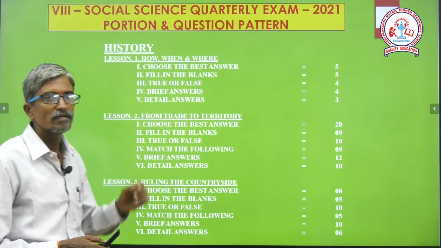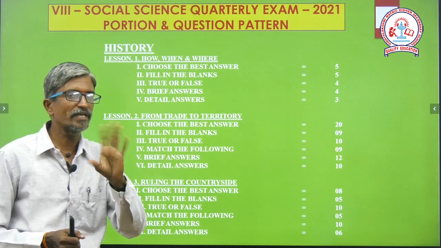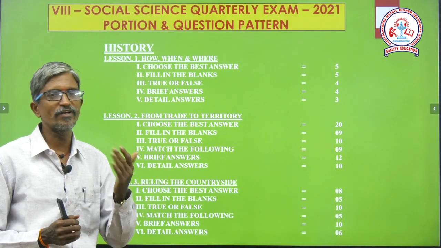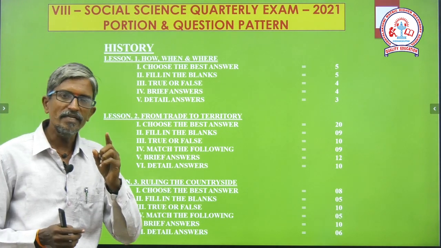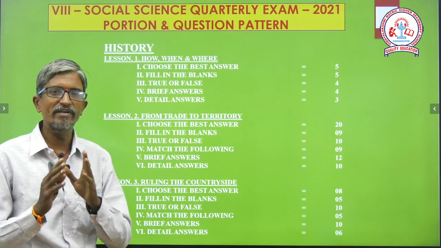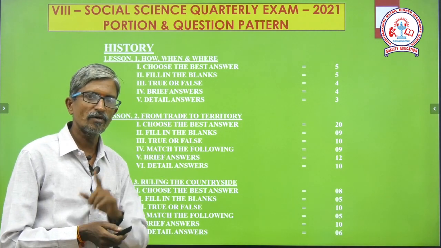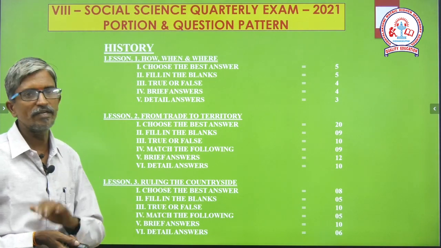And the next part. We know that we are going to write the examination from 3 important lessons. From each and every lesson, we should be very clear how many Romans and how many questions there are. From chapter number 1, the lesson How, When and Where, there are 5 important Romans.